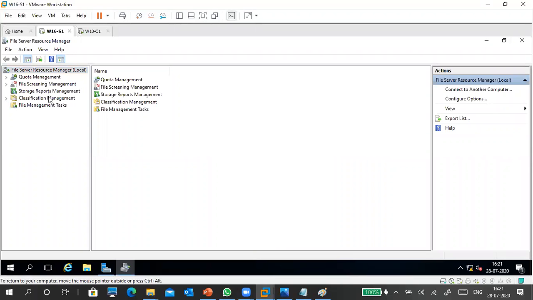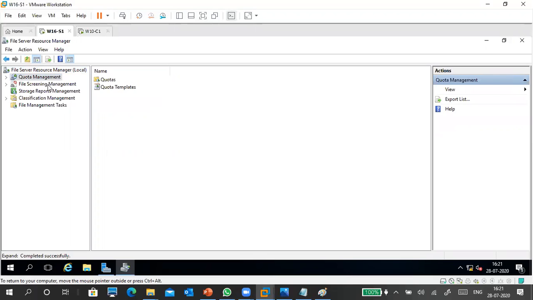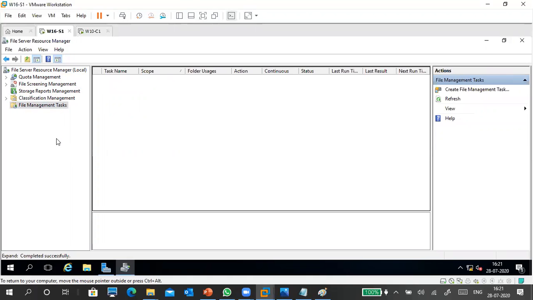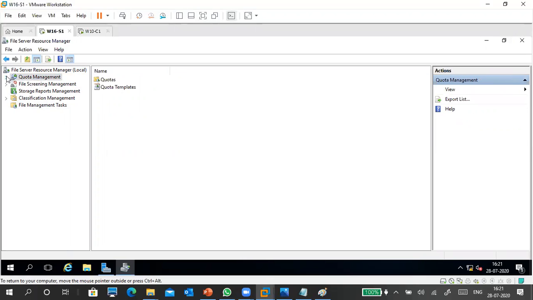Okay, so these are all the things: quota management, file screening management, report management, classification management, and file management tasks. These five things are there now, available in File Server Resource Manager. Quota management is to give quota, and screening management means what kind of files should be stored and should not be stored.